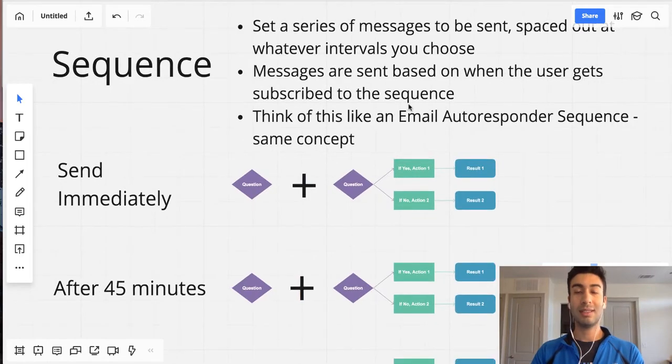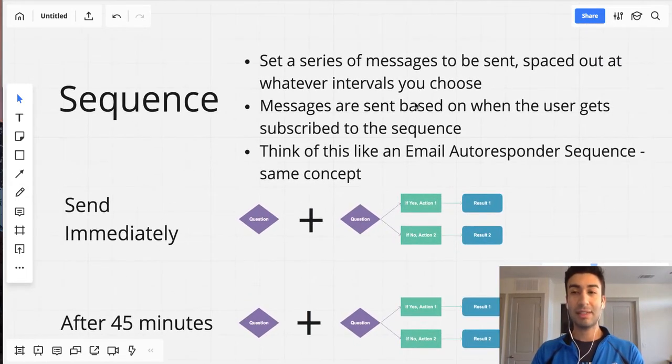Okay, so what a sequence is, it's basically a series of messages to be sent, all spaced out at whatever intervals you choose. Messages are sent based on when the user gets subscribed to the sequence. Okay, so it's not a real-time thing. It's based on when people are subscribed to this sequence. And again, for those of you who use email marketing tools, this is exactly like an email autoresponder sequence. Okay, so it's the same exact concept.